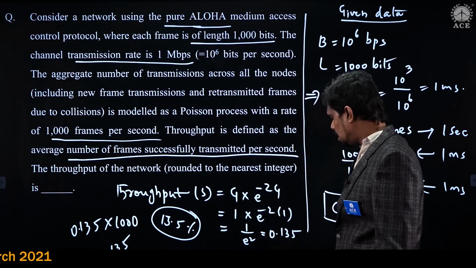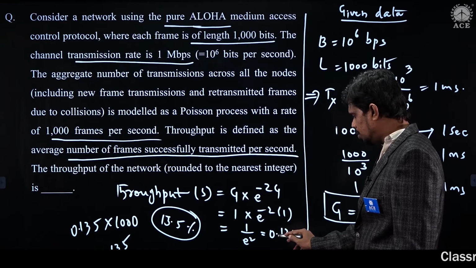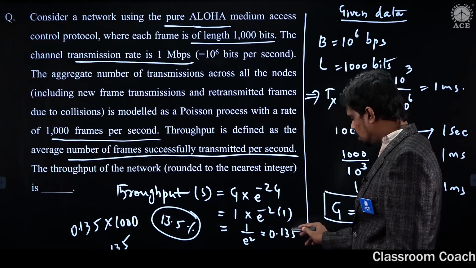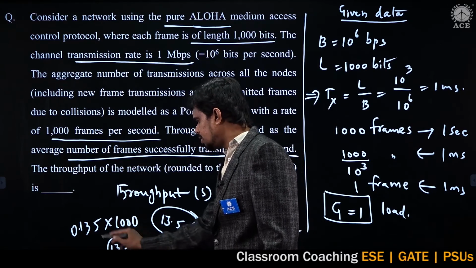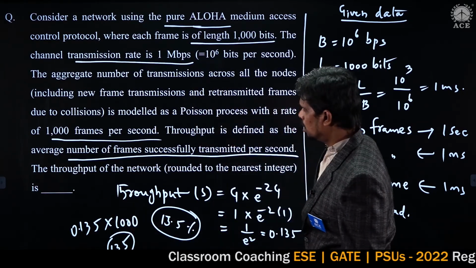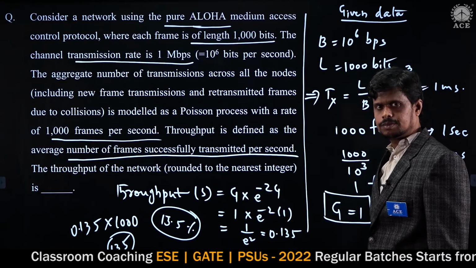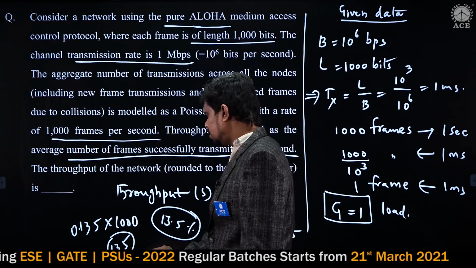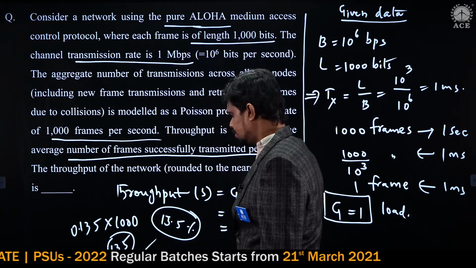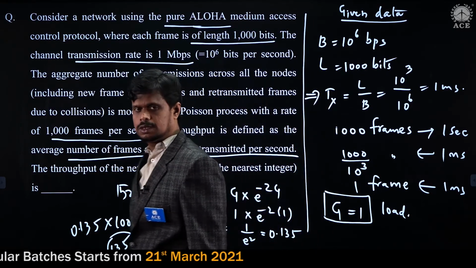I have considered only 3 digits after the decimal point, but it can be lengthier. So overall 135 frames can be successfully transmitted per second for this system. This is the explanation for this question, and 135 is the answer. I believe you are clear with my explanation.